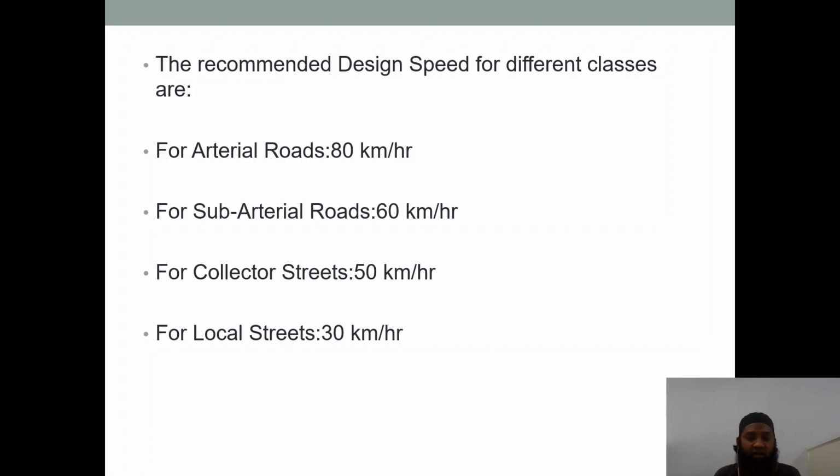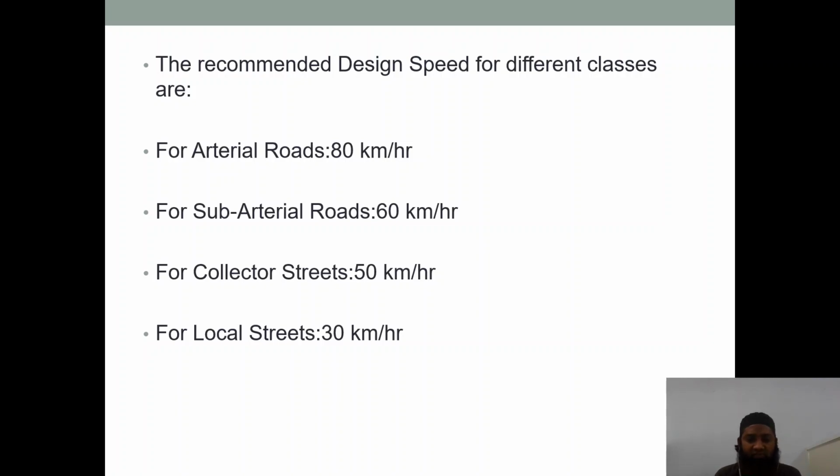You can see sub-arterial roads, it is about 60 kilometers per hour. It has a design speed of 60 kilometers per hour. Basically, these are the secondary type of roads in the urban areas, which have a design speed limit given. These connect to the national highways and from there to the further highways as well.